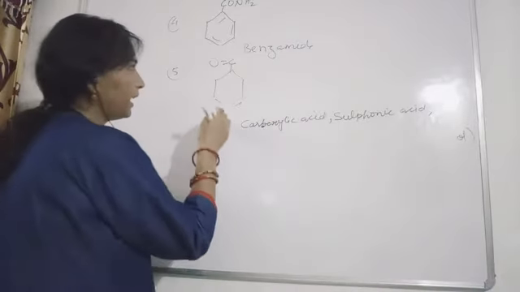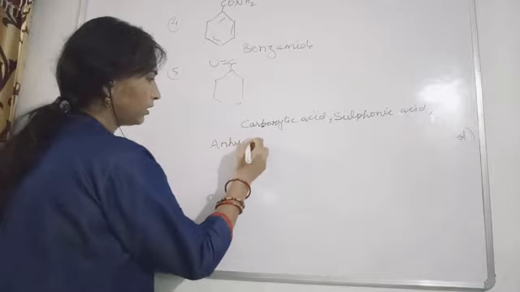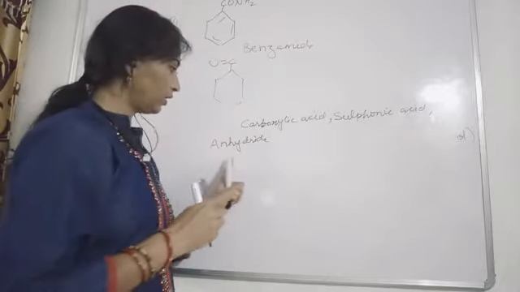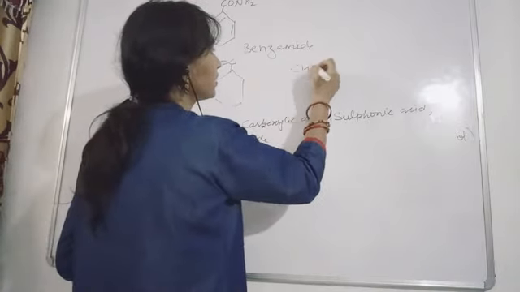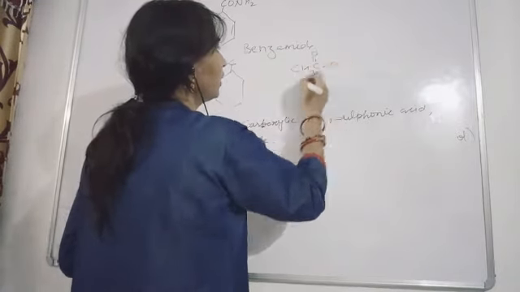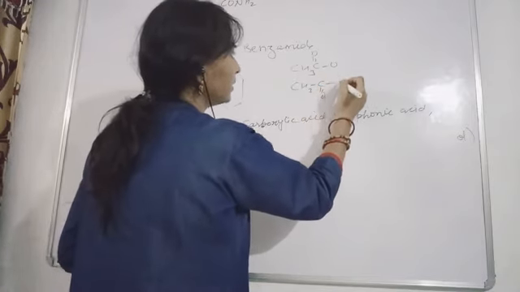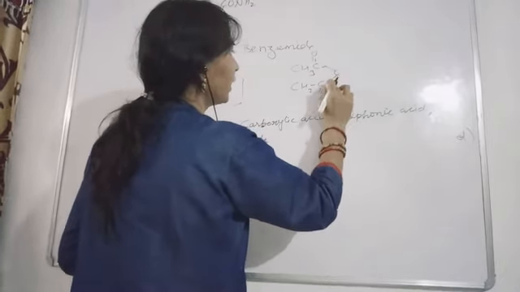After this, anhydride. In anhydride also we have learned how to give the name. Suppose this CH3CO and then CH3CO, a very common example, with a common O they are attached like this.